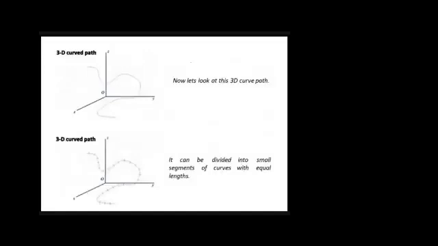Okay, imagine we are having a curvilinear path, a particle that is following some curve. Let it be this. And imagine that we are having a 3D curve path. So we can have a 2D curve, for example, like this. This curve is now in 2D plane, and we can also have a 3D curve. So for example, that curve can be like this, right? So now this curve is in 3D plane. Okay, to analyze this 3D curve path, let's have x, y, and z coordinate system as shown over here.